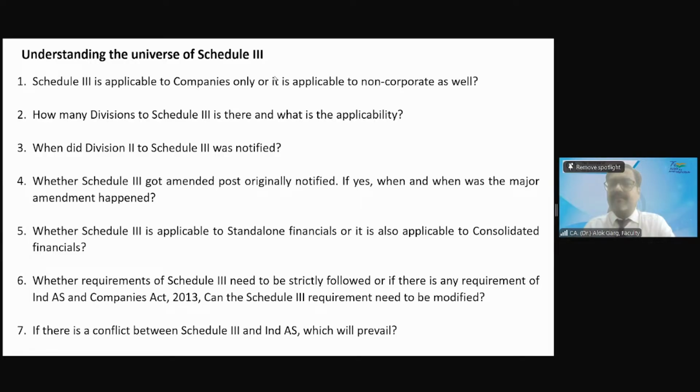Ind AS is mandatory, Ind AS will follow. So in this company where the revaluation impact is only 5%, we should disclose. Yes, Ind AS will prevail. Schedule 3 says that 10% is not the maximum requirement, it's a minimum requirement. If it is less than 10% and Ind AS requires it, you have to disclose. Is that clear?